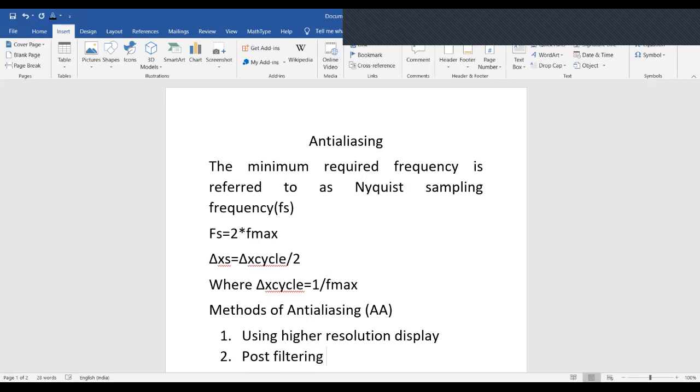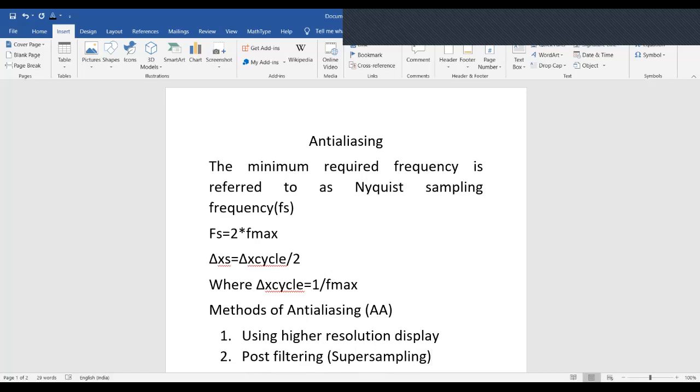Now, the second is post filtering. It is also referred to as super sampling. In this method, we are increasing the sampling resolution by treating the screen as if it is made of a much finer grid, due to which the effective pixel size is reduced, but the screen resolution remains the same.